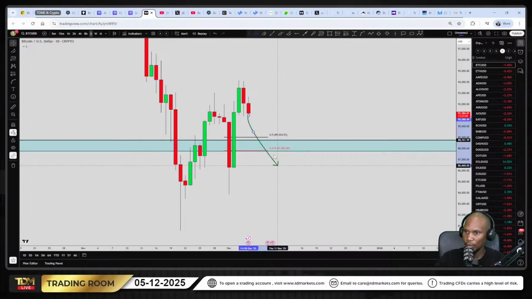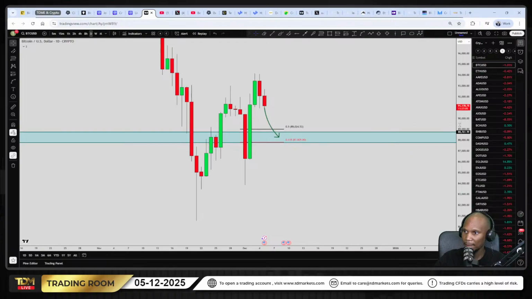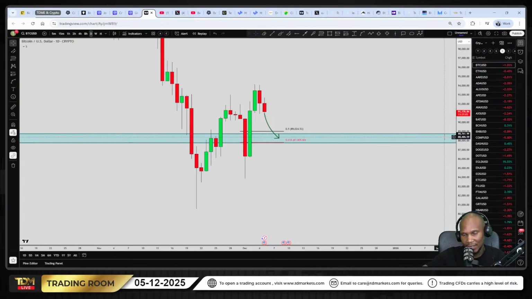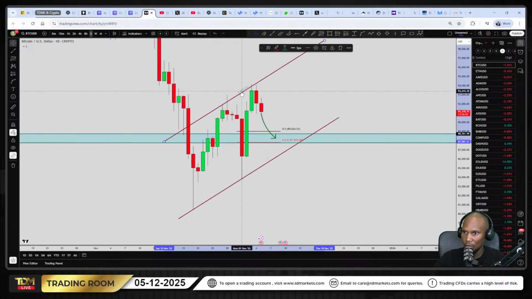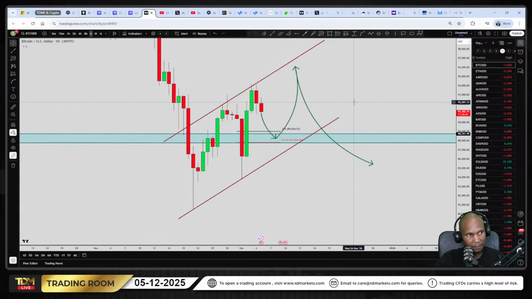But from a short-term point of view, coming back to tap this low, and then we'll see whether it extends this channel, right? We're still within this channel here. Because it can still go back up again and then come back down again, something like this.